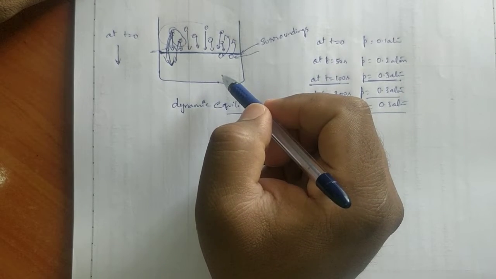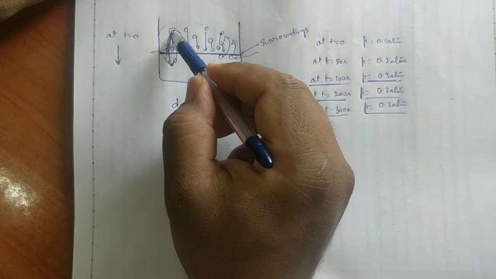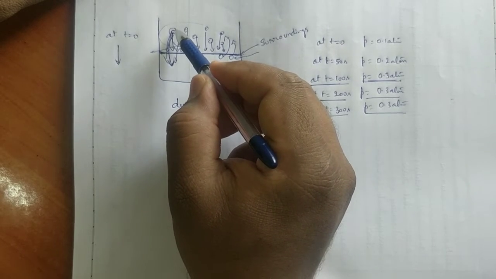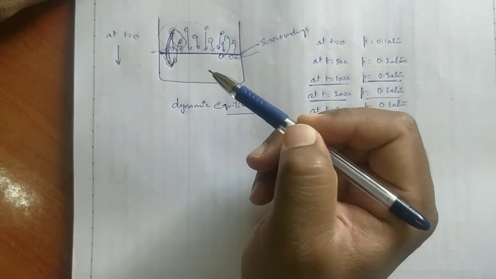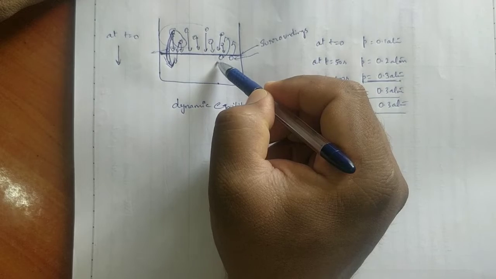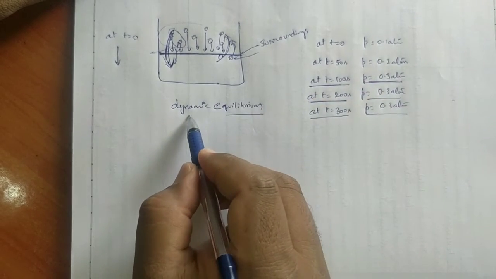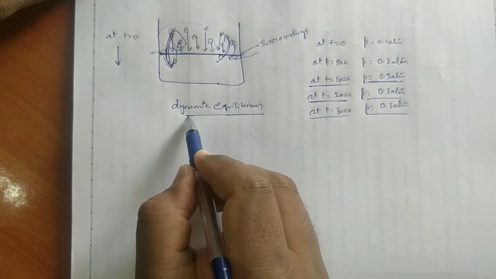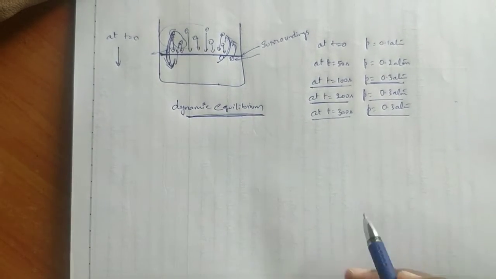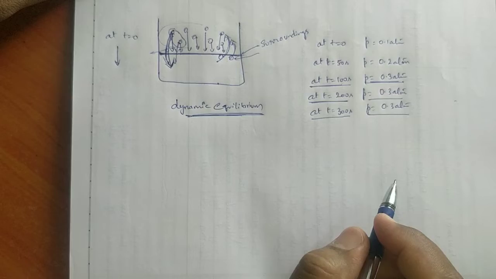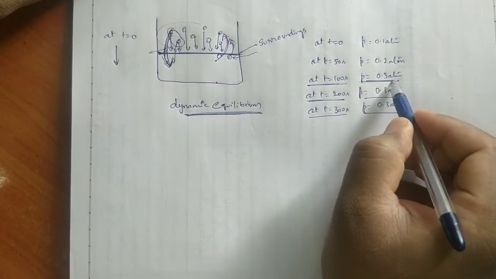I would like to explain that as many particles are converted from gas state to liquid state, that many particles are converted from liquid state to gas state. That condition is called dynamic equilibrium. Until then, pressure only increases.